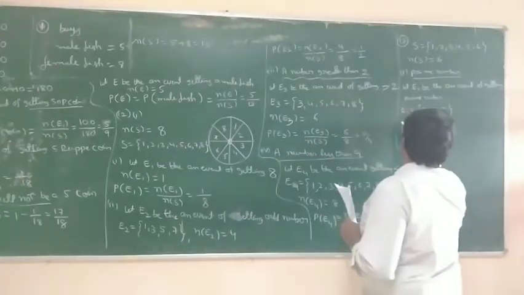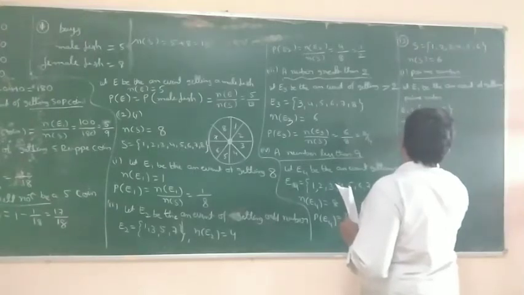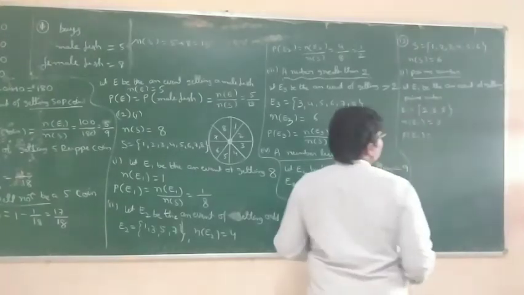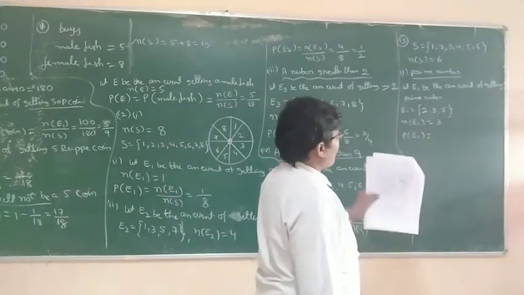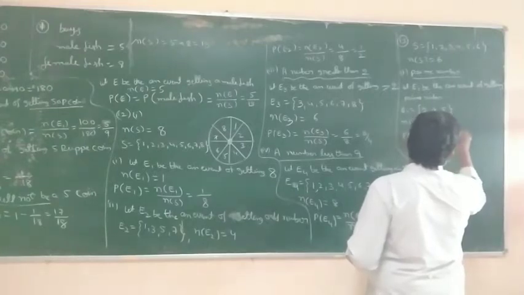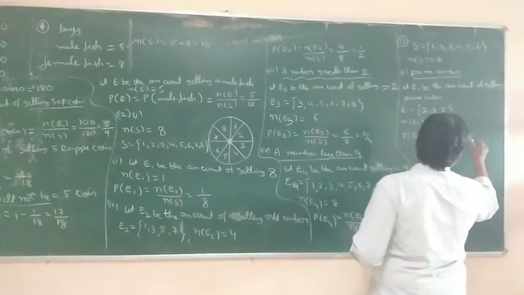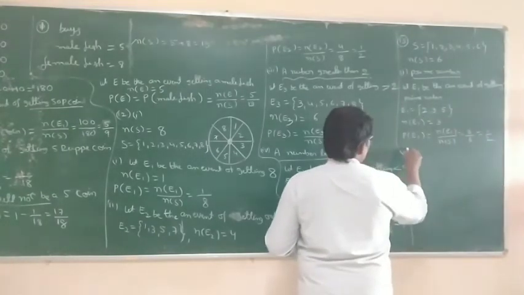So n of E1 is equal to 3. So P of E1 is the probability of getting a prime number. P of E1 is equal to n of E1 by n of S, which is equal to 3 by 6, equal to 1 by 2.